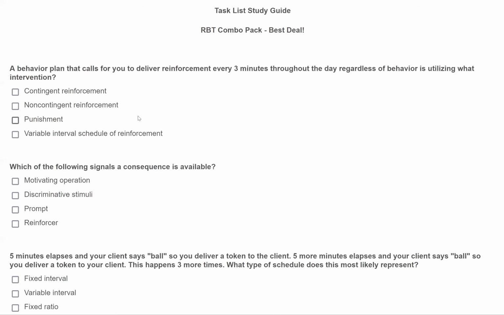It's not punishment because obviously we're talking about reinforcement. Goes back to we need to read our question and really absorb what the question is saying. And then a variable interval schedule of reinforcement. Even if this wasn't non-contingent reinforcement, we're delivering reinforcement every 3 minutes. Is that variable or is that fixed? Well, of course, that's fixed. So it's not going to be a variable interval schedule. So a behavior plan that calls for you to deliver reinforcement every 3 minutes throughout the day, regardless of behavior, is utilizing a non-contingent reinforcement procedure.